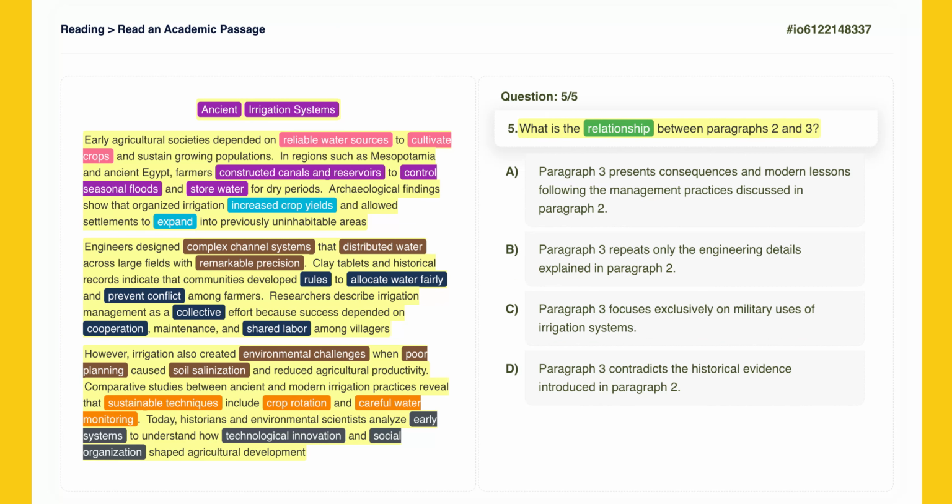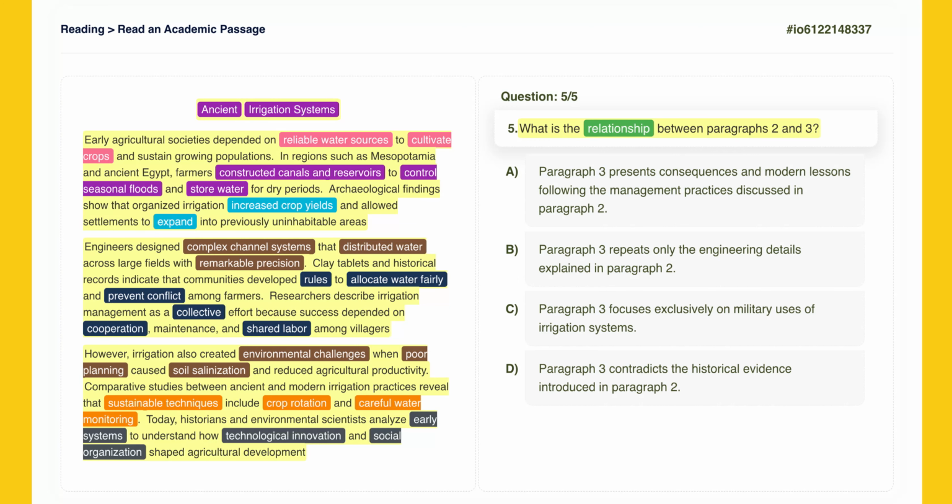Paragraph 2 discusses the engineering success, rules, and cooperation, the positive management. Paragraph 3 starts with however, and discusses environmental challenges like soil salinization, consequences, and how we compare them to modern sustainable techniques, lessons. We need an option that reflects this shift from management to consequences and lessons.